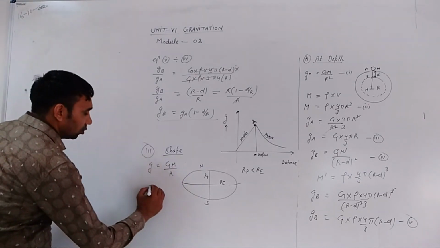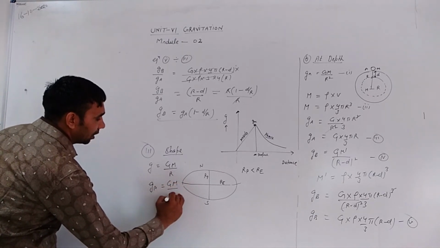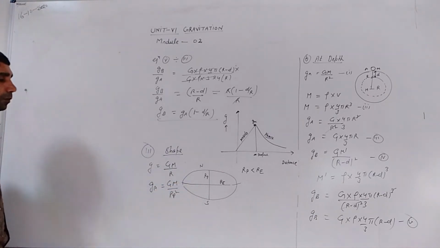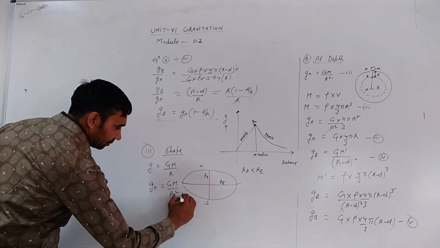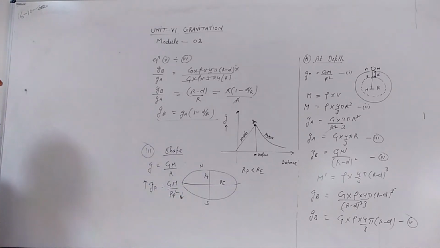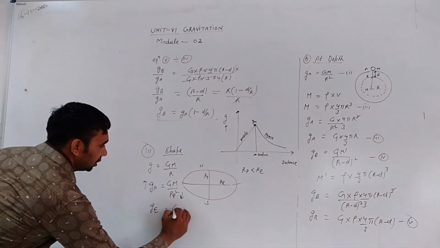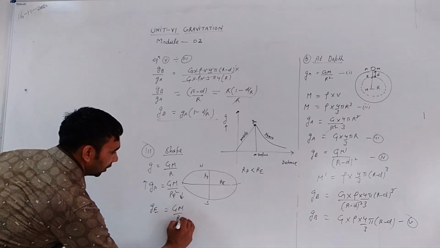Now acceleration due to gravity at the pole, g_p, is equal to GM divided by R_p square. If R_p is less, then acceleration due to gravity is more. Similarly, acceleration due to gravity at the equator, g_e, is equal to GM divided by R_e square.